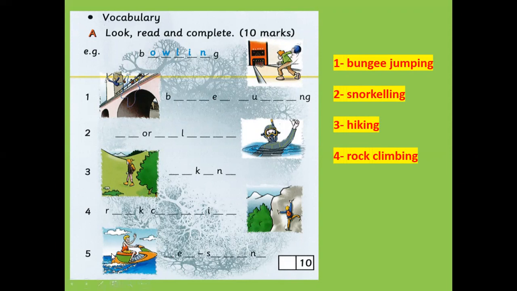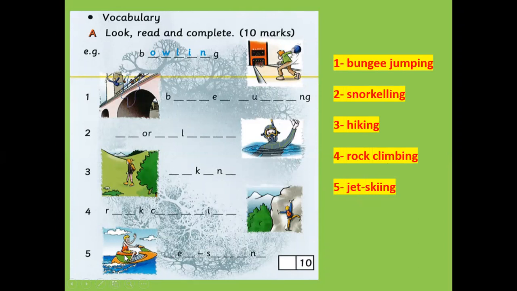And the last one here, we can see someone on a jet, and he is water skiing. So this is called jet skiing. The words rock climbing and jet skiing, maybe we didn't see these words in unit 7 or unit 8, but here we are learning these 2 words now together. So this is rock climbing, and this is jet skiing.